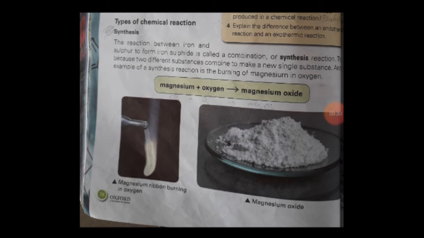This is because two different substances combine to make a new single substance. Another example of a synthesis reaction is the burning of magnesium in oxygen. Magnesium plus oxygen is equal to magnesium oxide. The rusting of iron is also a synthesis reaction. Iron combines with oxygen in the presence of water to form iron oxide, rust. Iron plus oxygen is equal to iron oxide.